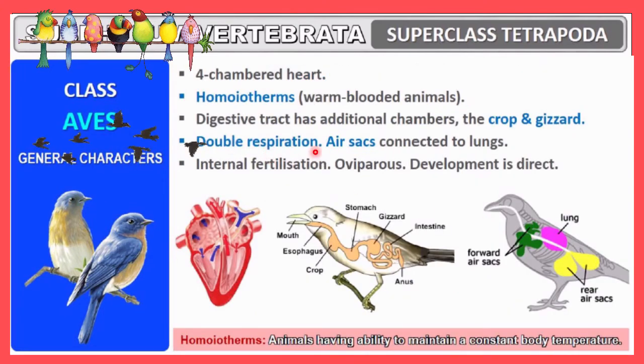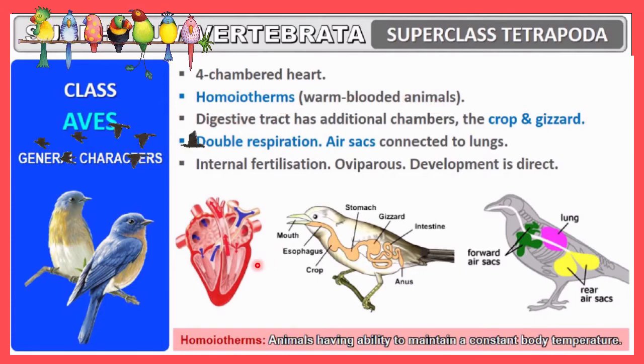Next, let us discuss the next characteristic. Here you can see a four chamber heart, two auricles and two ventricles. And you have to remember these organisms are homeotherms, that means warm-blooded animals. So what is the meaning of warm-blooded animal? Until now we have only studied the cold-blooded animals, right? And that is called poikilothermous animals. But this group is homeotherms, that means warm-blooded animals.